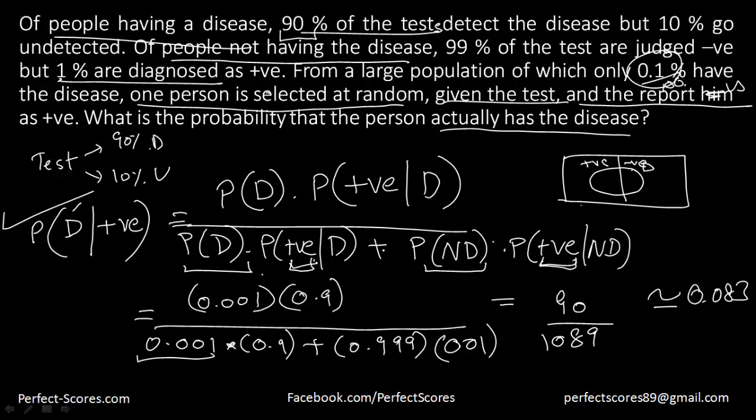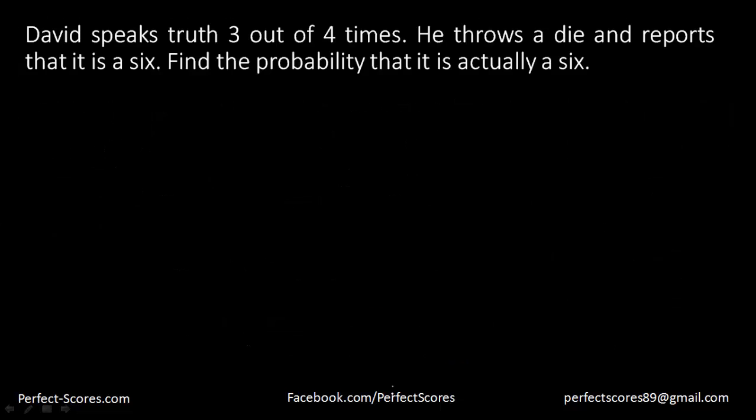Let's do one more question so that it becomes more clear to you. Now let's go ahead and do this question. The question says that David speaks truth 3 out of 4 times. He throws a die and reports a 6. Find the probability that it is actually a 6. So let's try to find the probability that he reports 6.